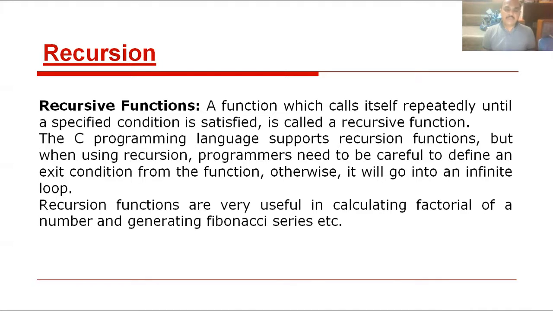In a while loop, the same statements are executed again and again until the condition becomes false. In a do while loop, the same statements are executed again and again until the condition becomes false. In a for loop also, the same statements are executed again and again until the condition becomes false. Clear? Here we can also do recursion without using loop control structures in C language.